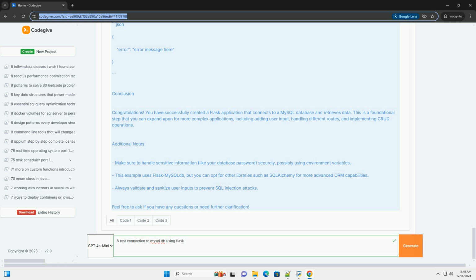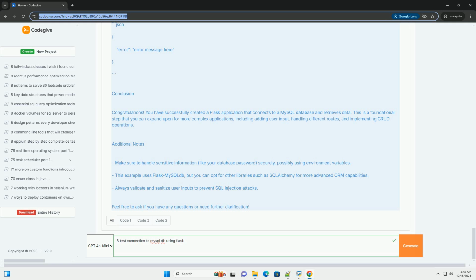Conclusion. Congratulations! You have successfully created a Flask application that connects to a MySQL database and retrieves data. This is a foundational step that you can expand upon for more complex applications, including adding user input, handling different routes, and implementing CRUD operations.